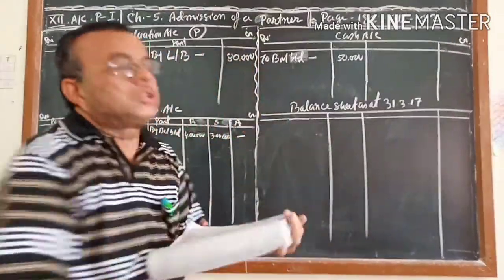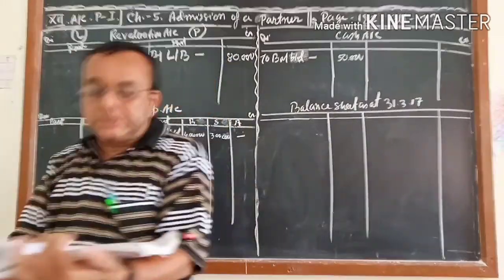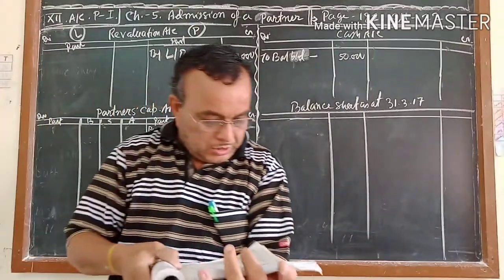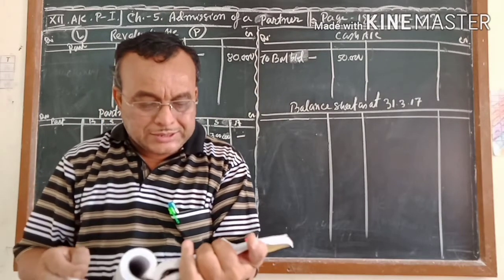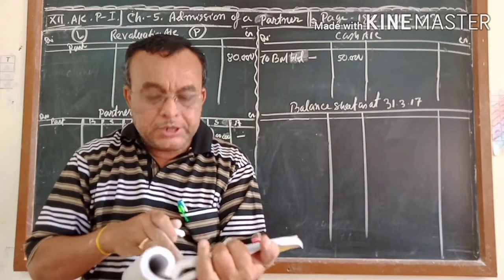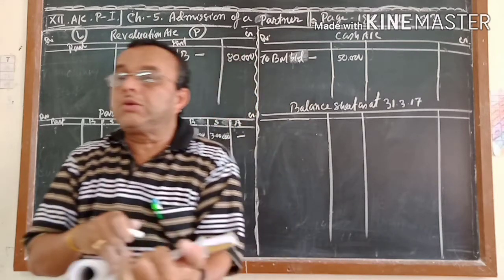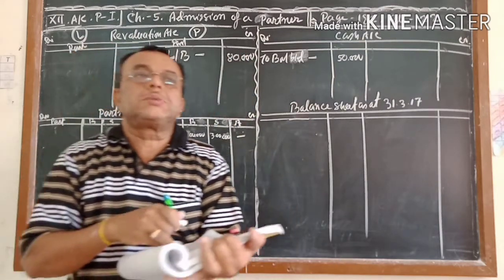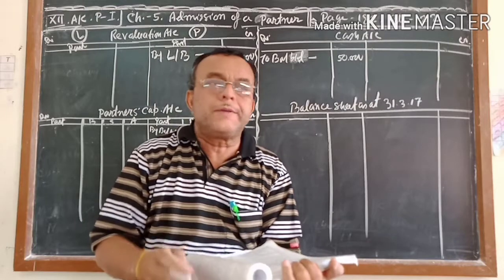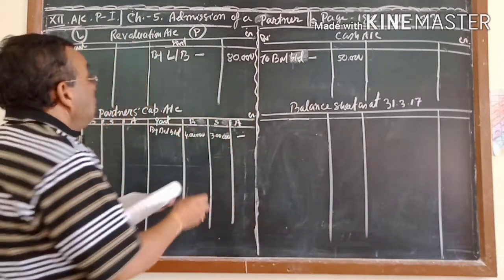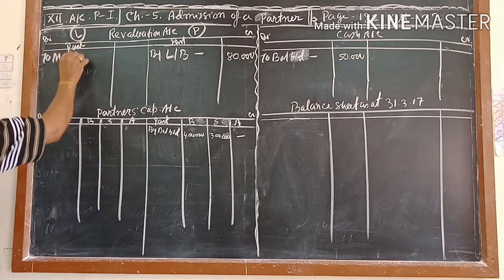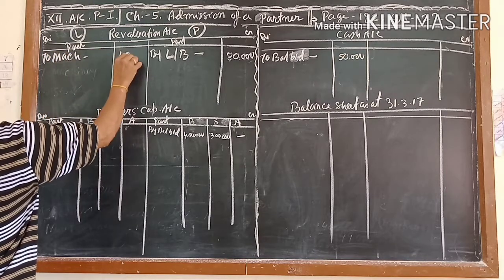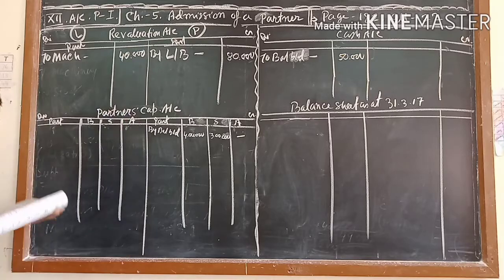Of course you can do them together also, if you are feeling it is easy. Number 3, the value of the machinery is to be reduced to 1,60,000. Machinery was 2 lakh. You have to make it 1,60,000, that means the machinery account you have to reduce by 40,000. So we will write it here, to machinery account, reduced by 40,000.